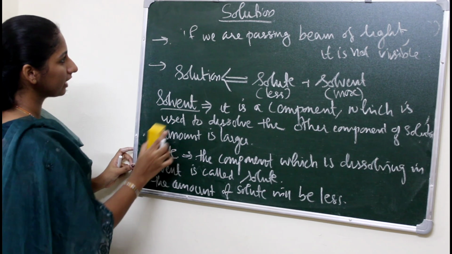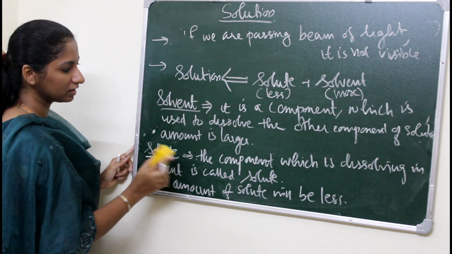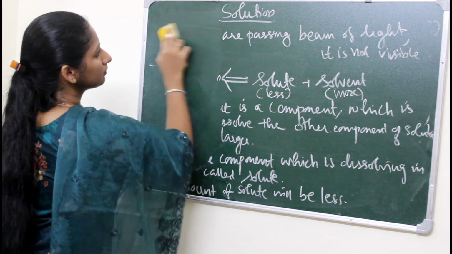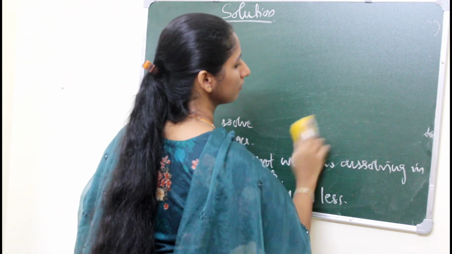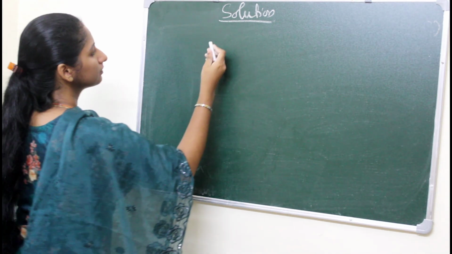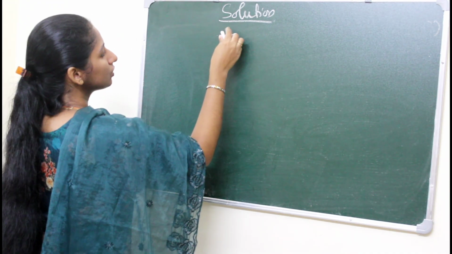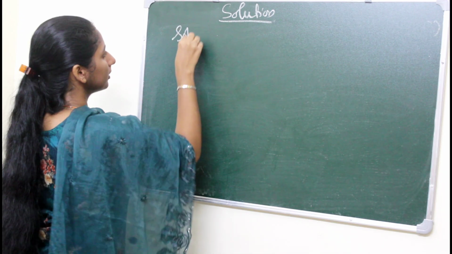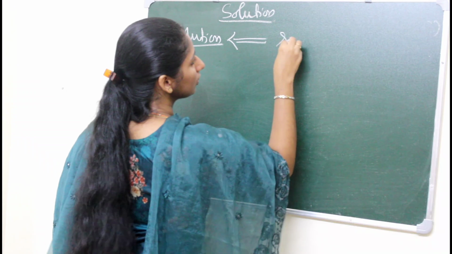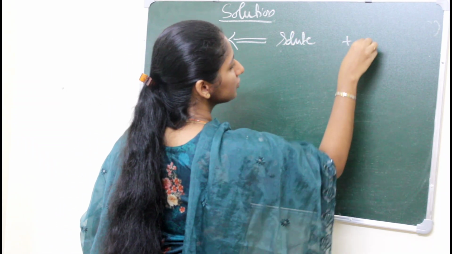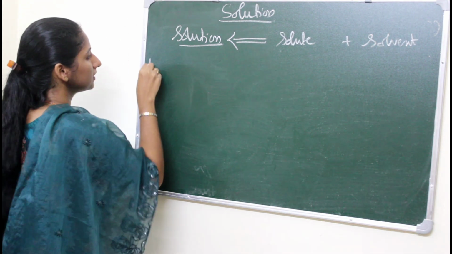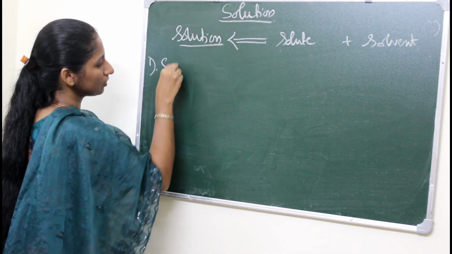Okay, I am erasing this. If you want to note, you can note. So if you are taking a solution, there is a solute and a solvent. The first case is salt solution.